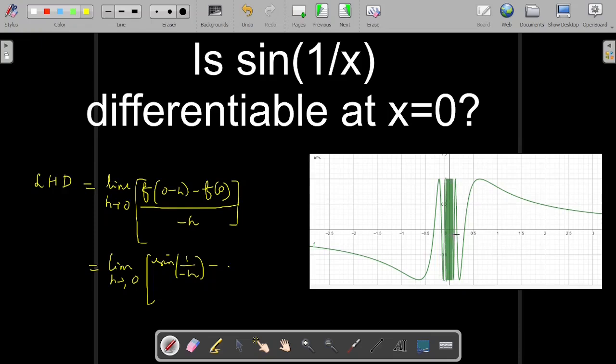Here the oscillations become so sharp, infinite and rapid, that it is a sudden change, therefore you can't define the rate of change of such a function. So this is not defined here, hence it is not differentiable at x equal to 0.